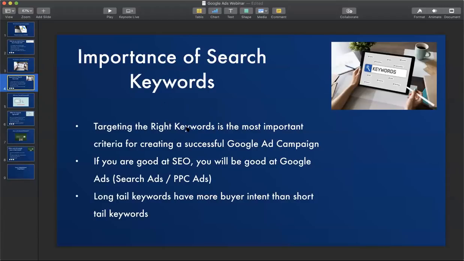Targeting the right keywords is the most important criteria for creating a successful Google ad campaign. If you do not target the right keywords, you are going to get clicks which are not relevant, from people who are not buyers, and you are going to waste the budget. A lot of people think that paid ads is risky, and a lot of people want to go for free ads. How many of you think that free traffic is better than paid traffic?